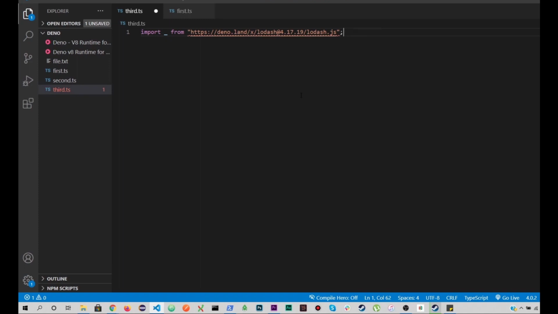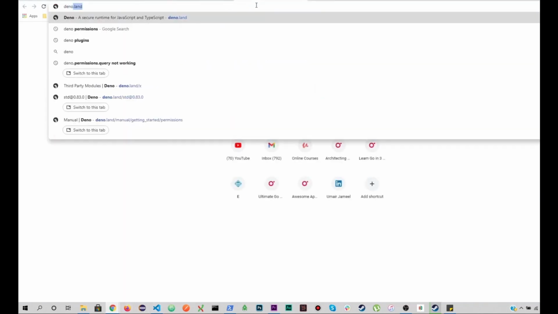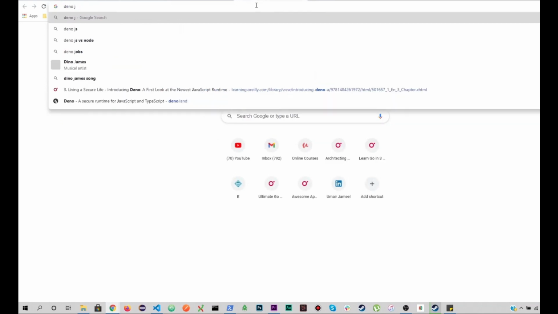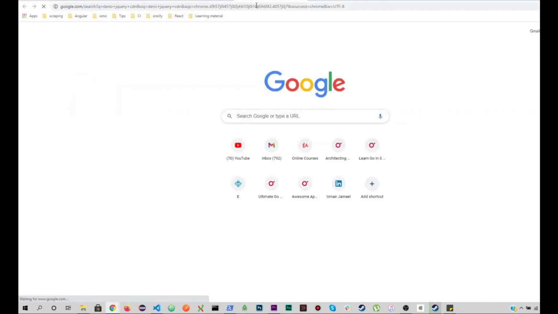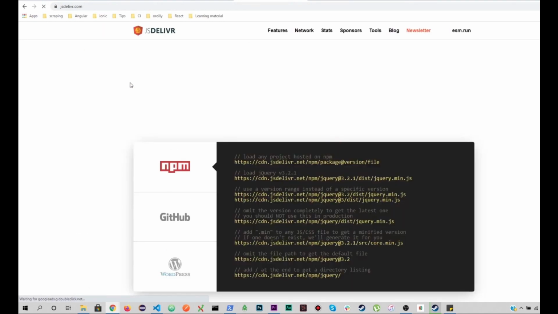And also I can use all other third-party modules using any URL that gives you the CDN for that. jQuery, just search on Google Deno CDN for jQuery. You will get a lot of such third-party modules, right? So if I write Deno jQuery CDN, so JS deliver.